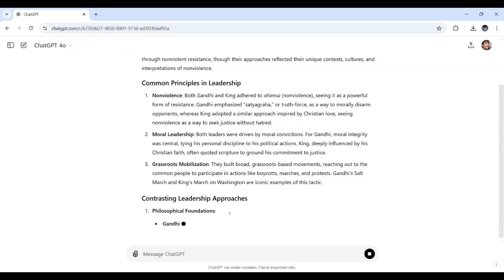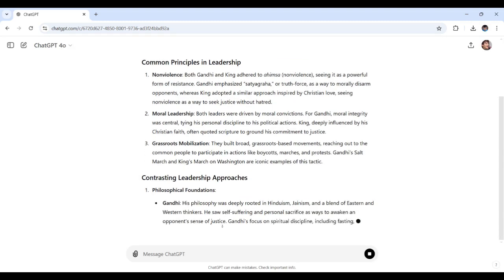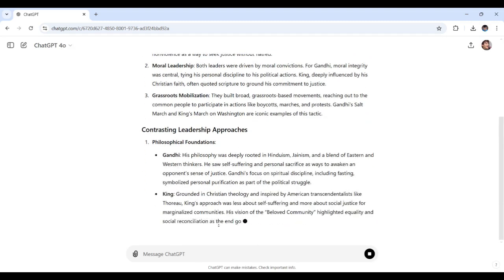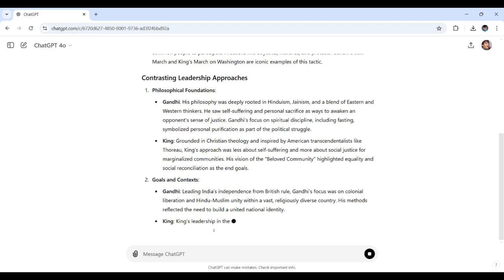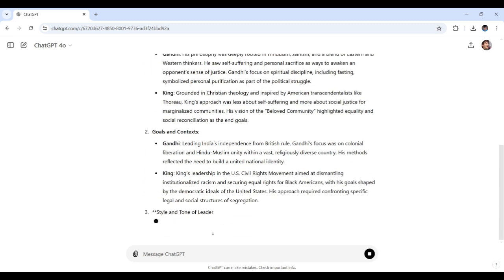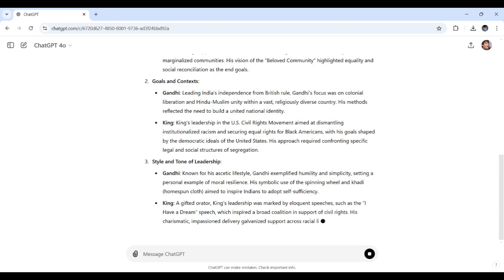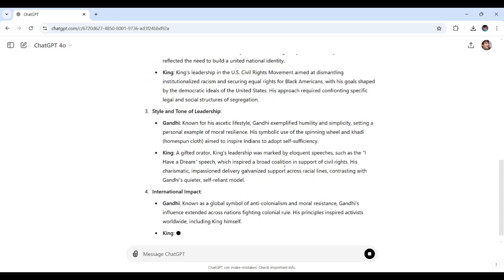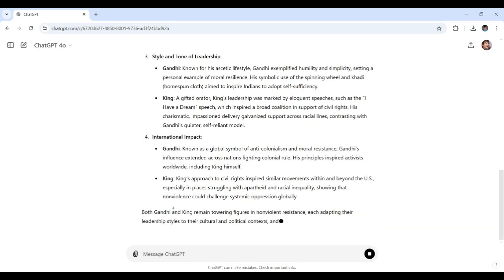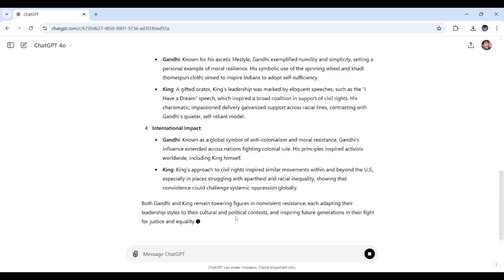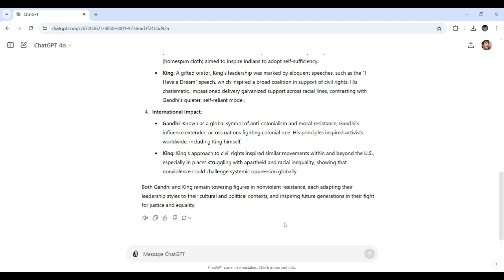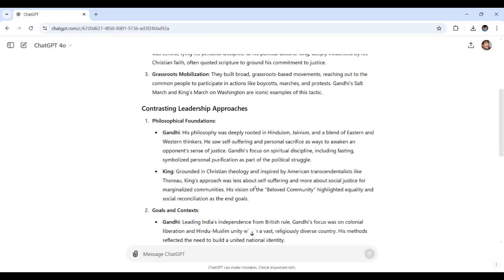Alright, common principles. Okay, contrasting leadership approaches. See each of the main topics here. This has Gandhi's and has King's. There we go. And yeah, it's quite quick.